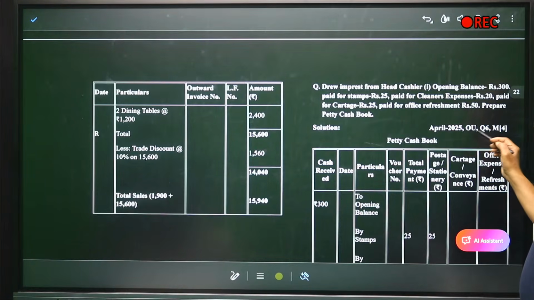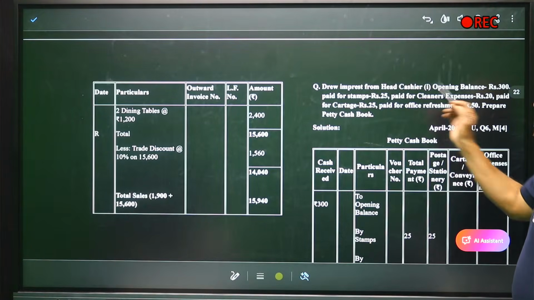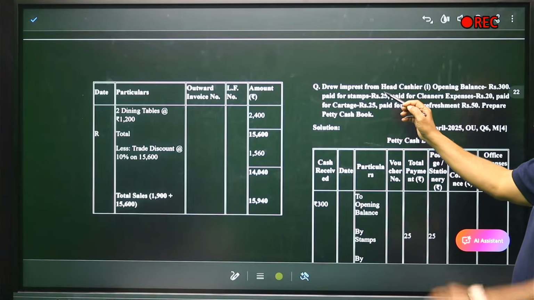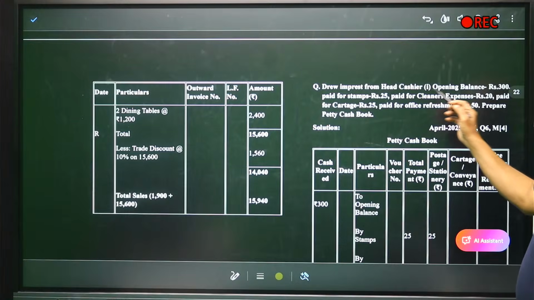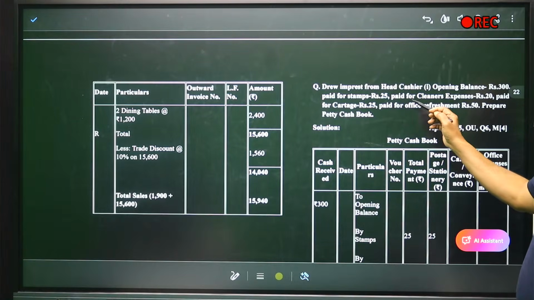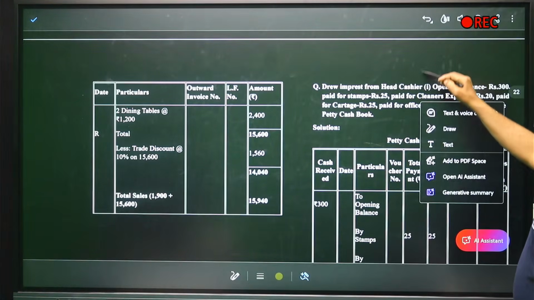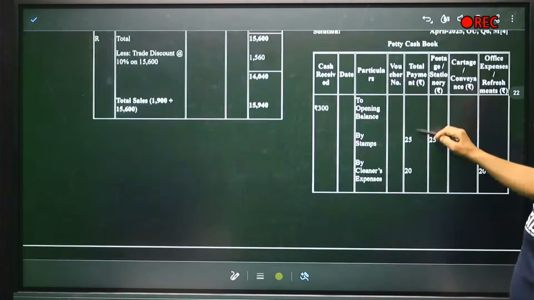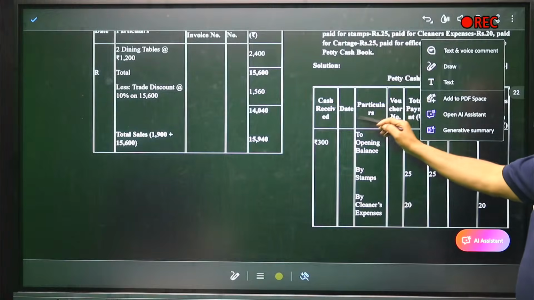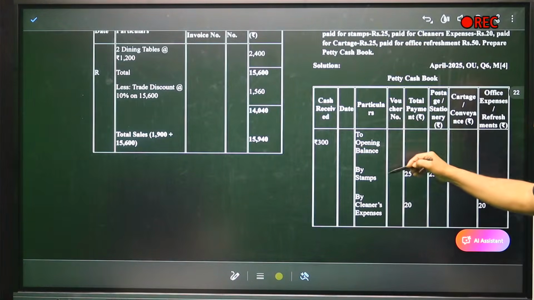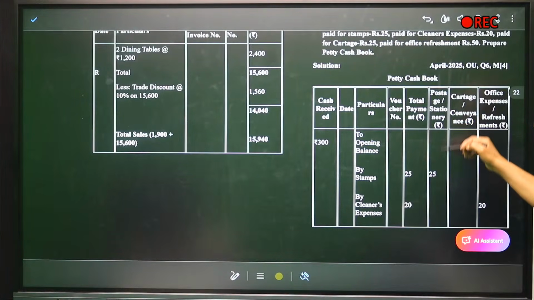Now one more question. This is April 2025 OU, 4 marks. It is petty cash book. Drew imprest from head cashier, opening balance 300, paid for 2 stamps, paid for cleaner's expenses and cartage, paid for office repair. Prepare petty cash book. Now see carefully. This is the format. Cash received, date, particulars, voucher number, total payment, postage and stationery, cartage and conveyance, office expense.